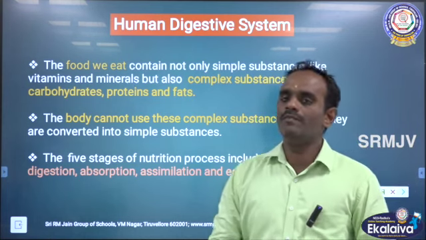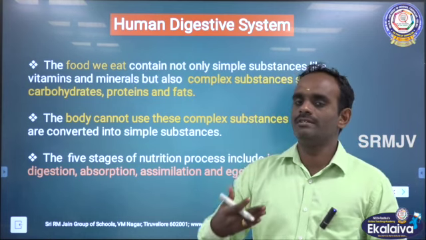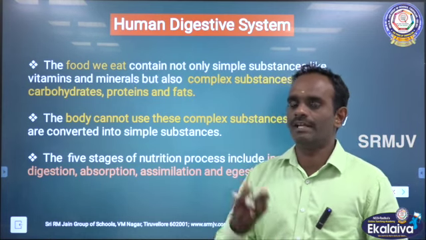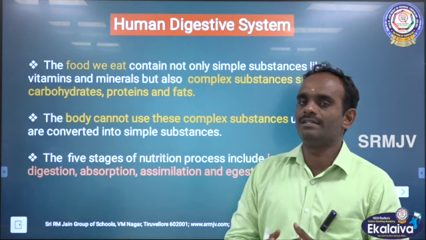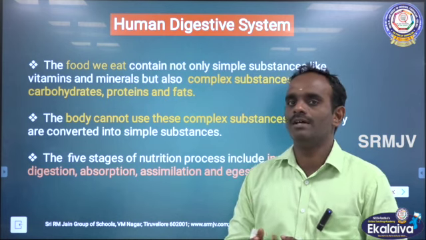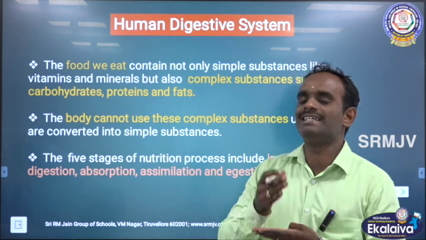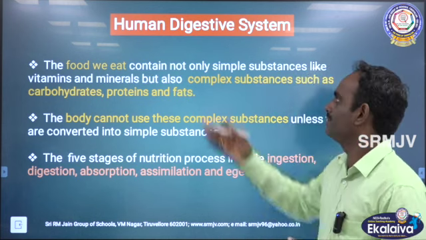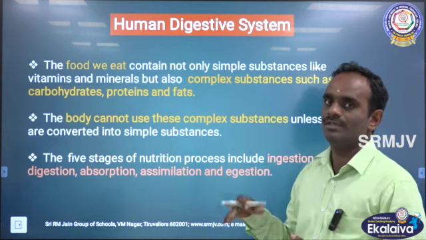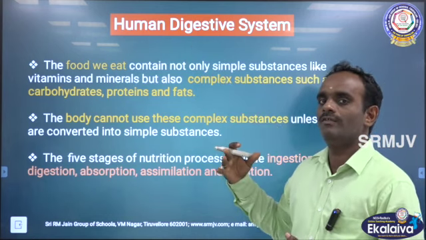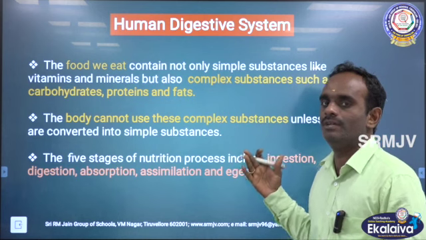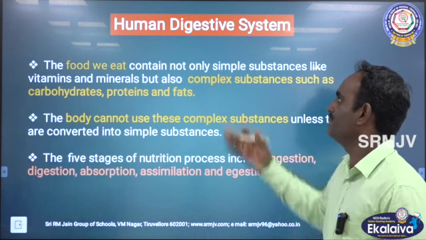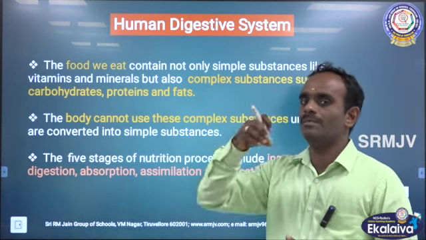Children, you know very well there are about 10 organ systems in our body. For example, respiratory system, circulatory system, reproductive system, excretory system, endocrine system, and one among them is the digestive system. So, there are more than 10 organ systems in our body, and the human digestive system is one among them.